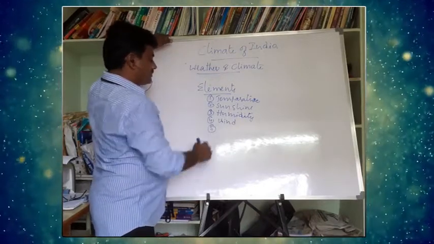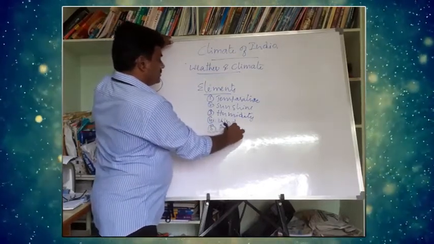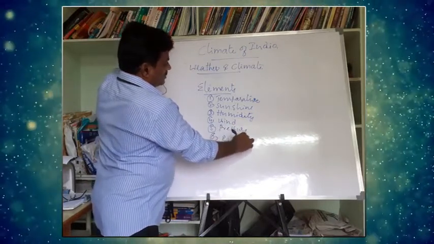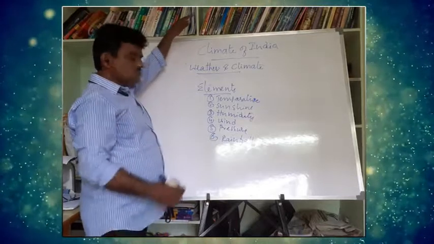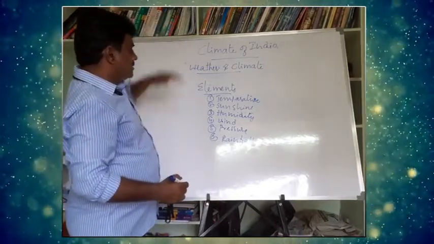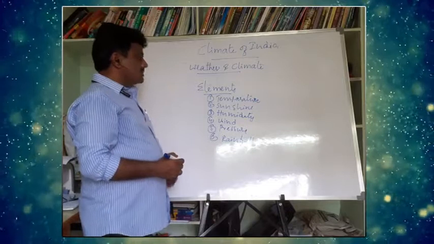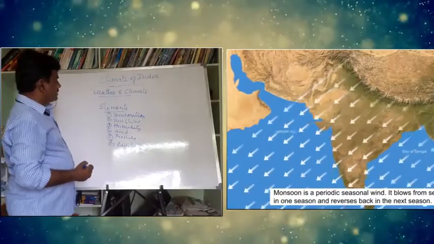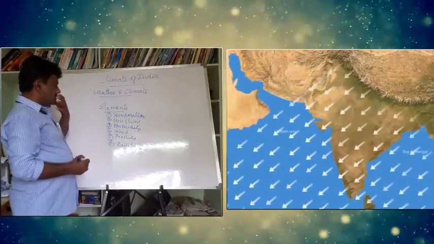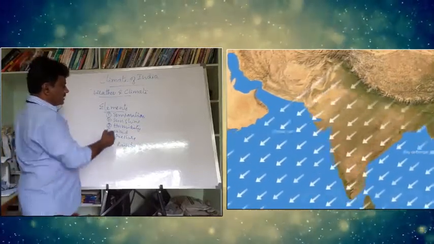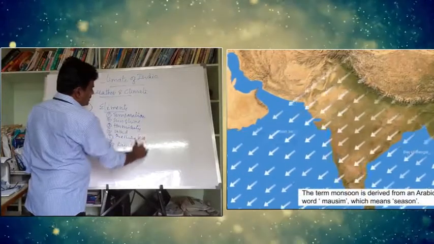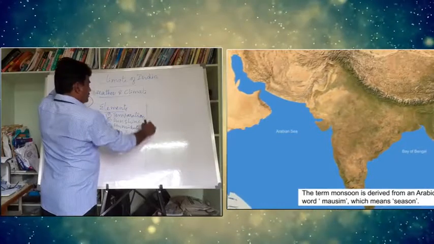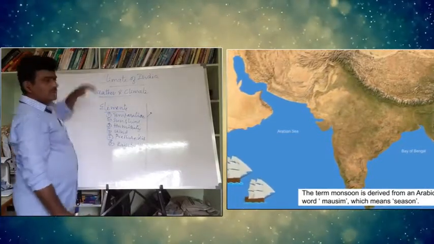Fifth one, pressure. Sixth one, rainfall. So on, there are many. Majorly there are certain elements which are affecting the weather and climate of a region: temperature, sunshine, humidity, wind, pressure, nothing but air pressure, followed by rainfall.